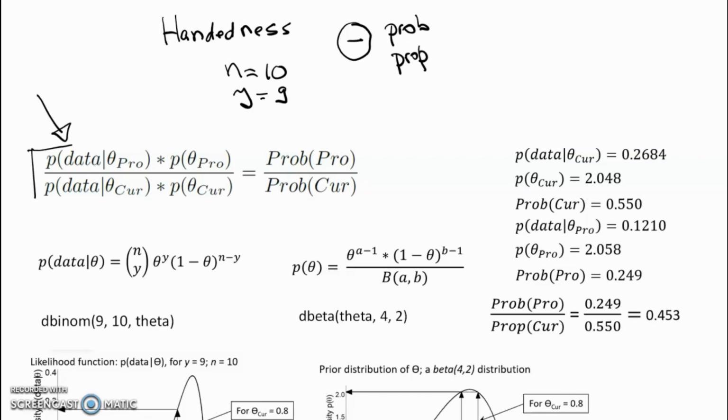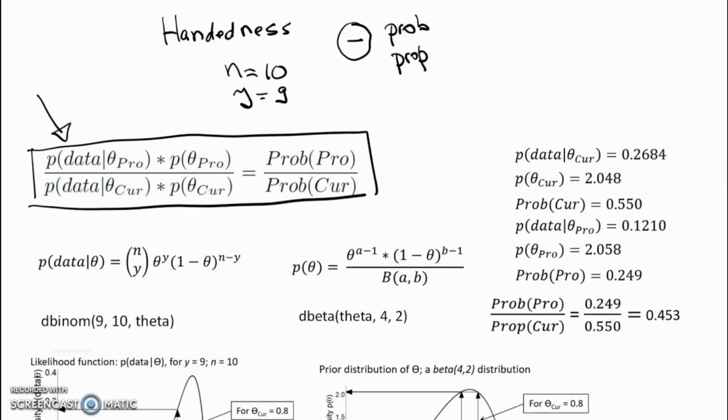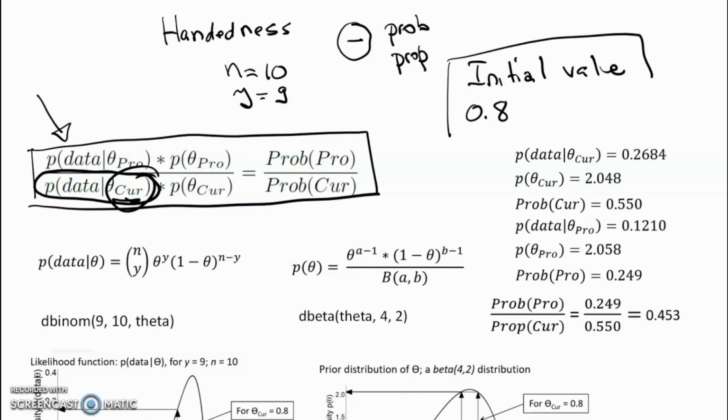Now we have to evaluate this thing. We'll begin at the bottom with the probability of the data conditional upon theta current. Well, we need to provide an initial value for theta current. And I'm going to specify this as being 0.8. Now, I only have to do this once. And in a very simple example like this, it doesn't really matter what value I choose as the initial value of theta current. It's not going to make any difference in the long run.